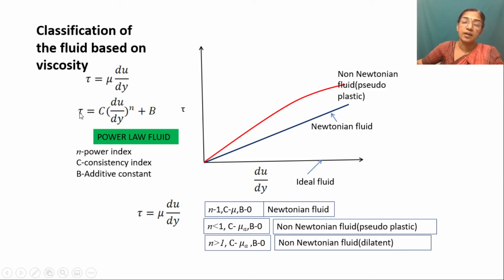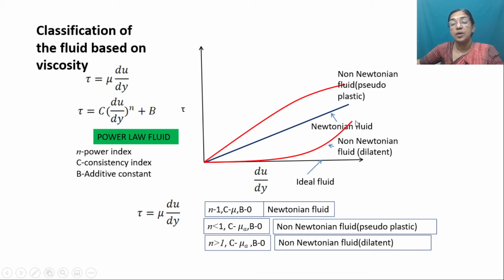So if you are relating tau and du by dy, you will get a curve like this, which shows a nonlinear relationship between tau and velocity gradient. That means if the velocity gradient increases, shear stress is also increasing. So that means viscosity is also increasing. You can observe that in the case of starch solution and the like. When the velocity gradient increases, it becomes thicker.